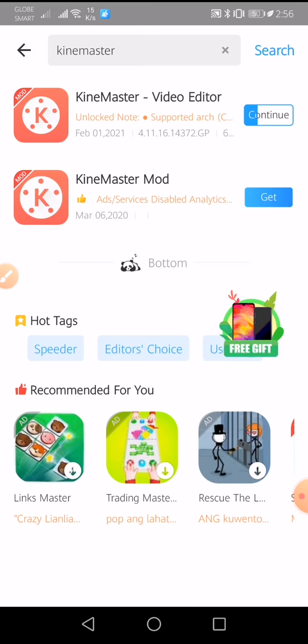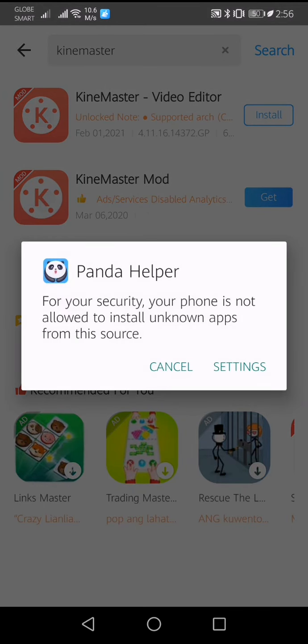So there guys, you know what, Kinemaster is very important to vloggers, because with this Kinemaster, you can edit your video and photos, and you can highlight it. And it's very easy to use, guys. As long as you learn its features, then you can easily use this Kinemaster.